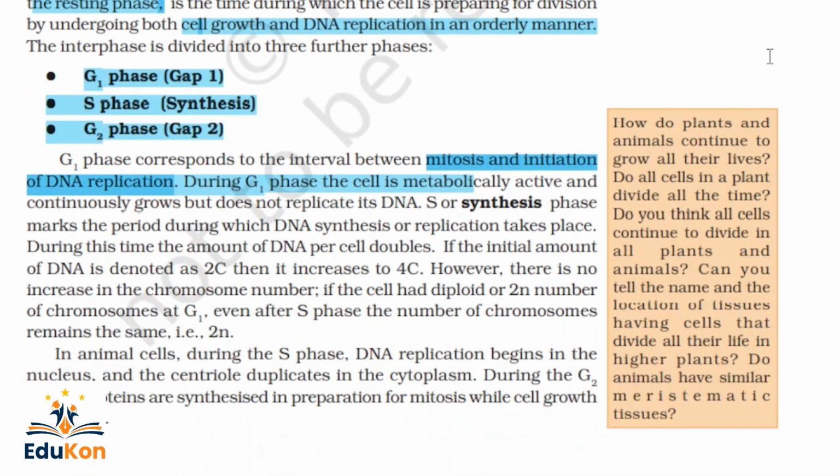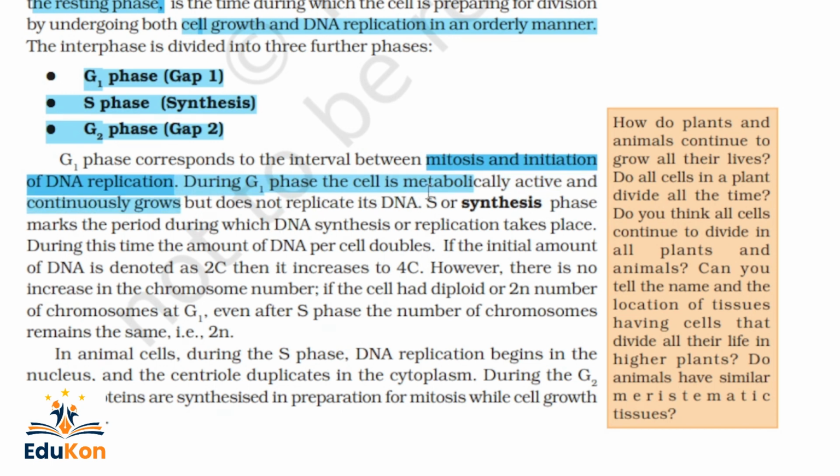So G1 phase corresponds to the interval between mitosis and initiation of DNA replication. During the G1 phase, the cell is metabolically active and continuously grows. Growth is continuous, this is an important point, but it does not replicate its DNA.